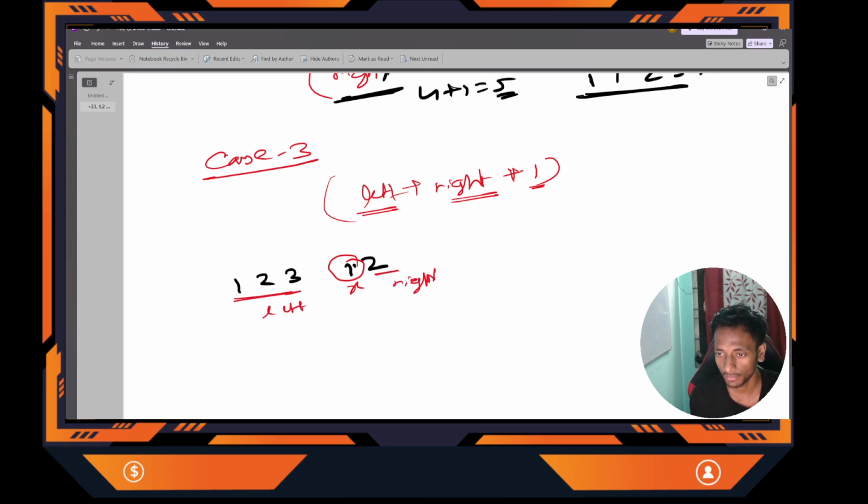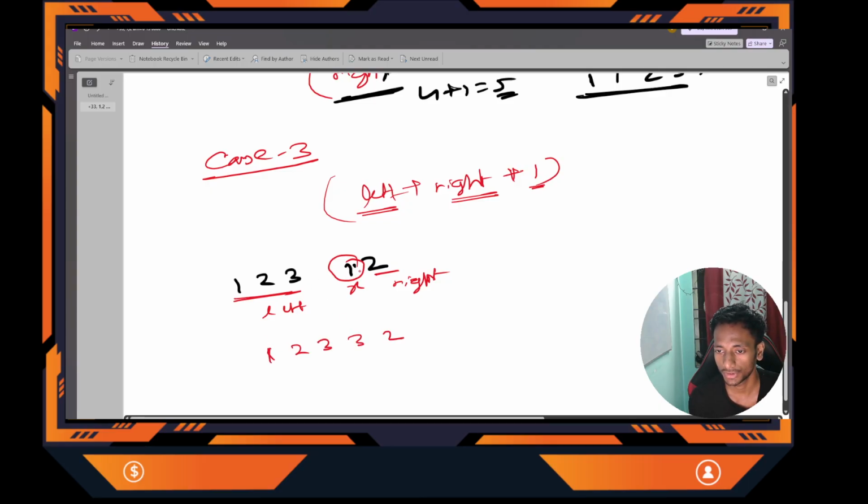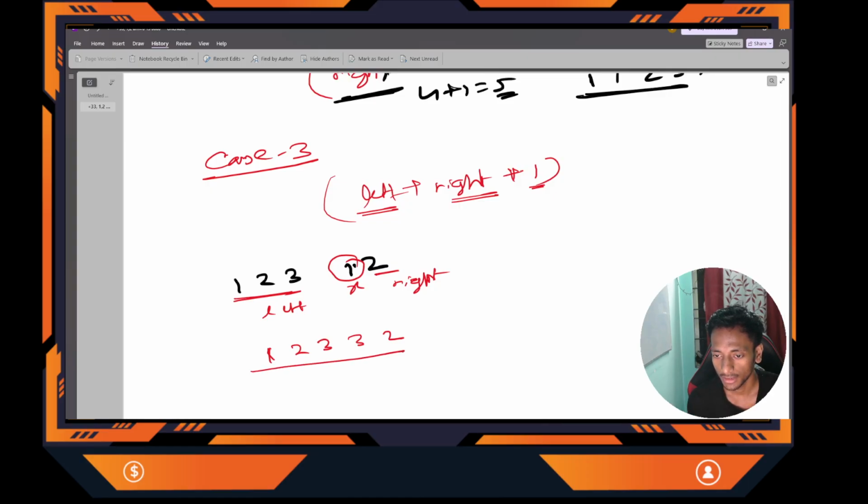No. Suppose I merge this: 1 2 3 3 2. Suppose I have changed this to 3. Is it going to increase our length by left plus right plus 1? No. You can see that this is not non-decreasing. It is going to decrease. After 3 it is 2.